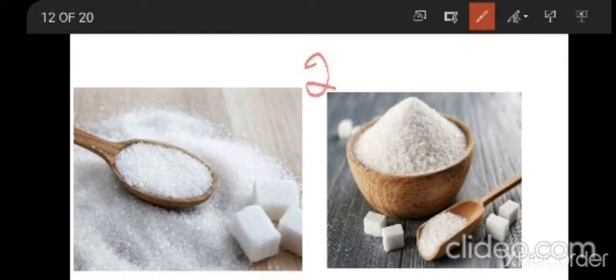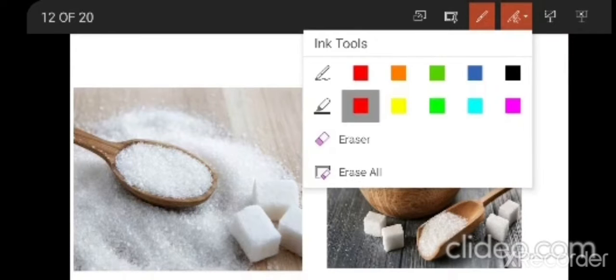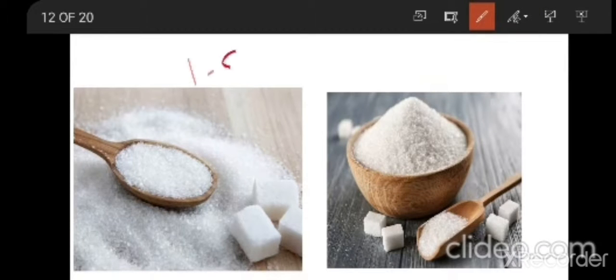The first group of people said that sugar is a liquid. Why did they say sugar is a liquid? Because if you observe, the sugar is always taking the shape of the container.